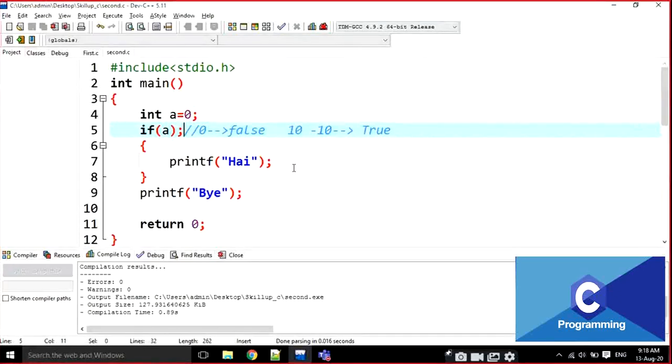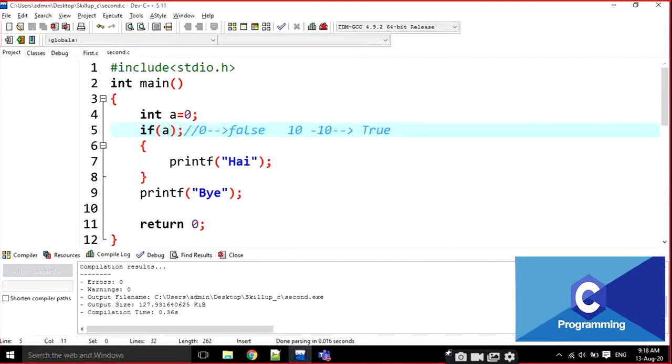Students, you are thinking that it is an error. For example, if I compile it here, is there any error here? No, there is no error at all. Then how is it working?